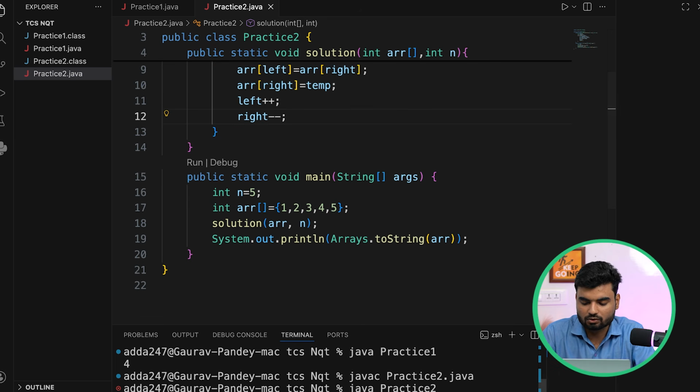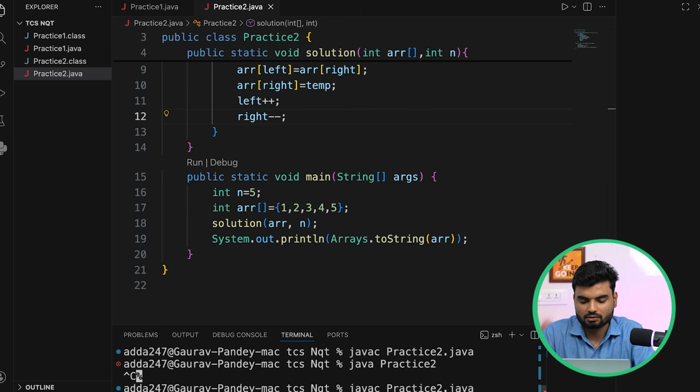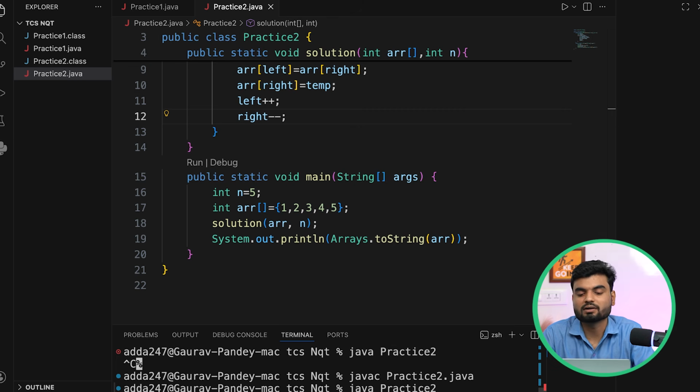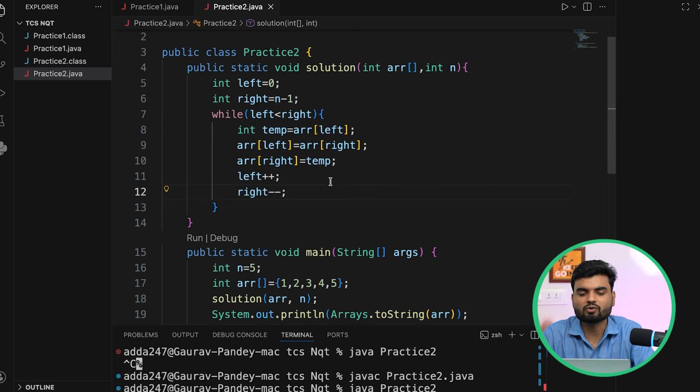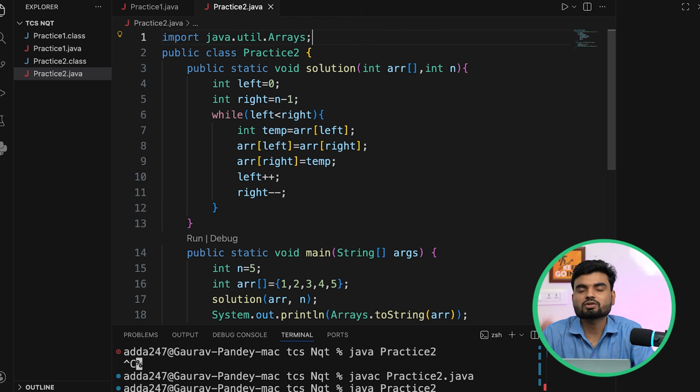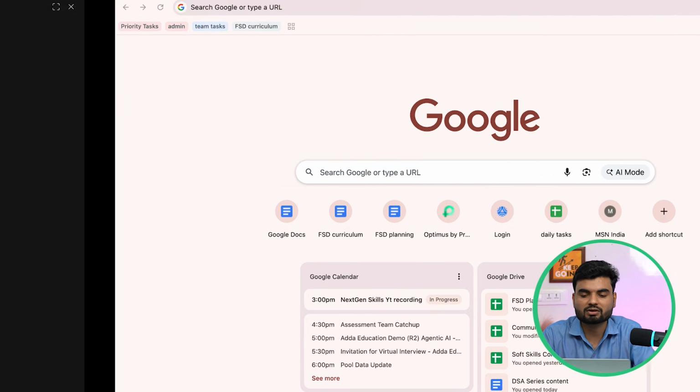Perfect. Yes. Now if I do this, it will give me 5, 4, 3, 2, 1. Working correctly, right? So this is what I wanted to cover today. So you understood how to solve these problems, right? Two common good problems we have understood.